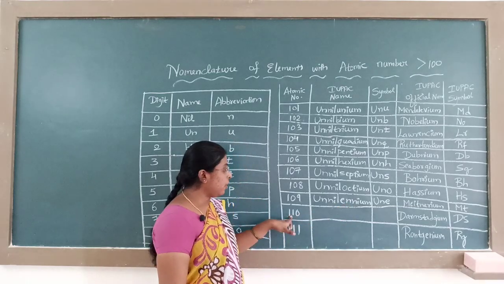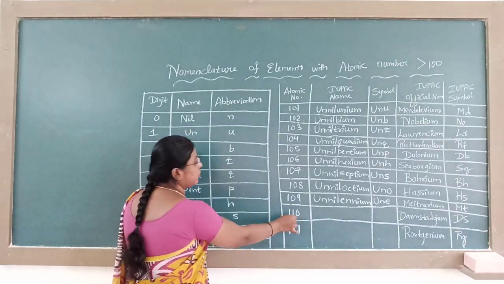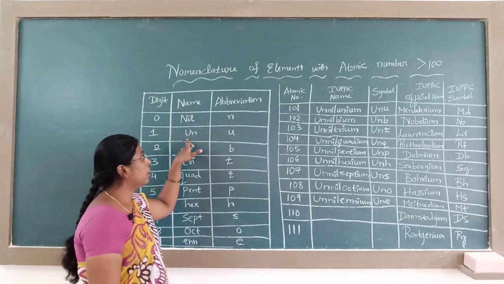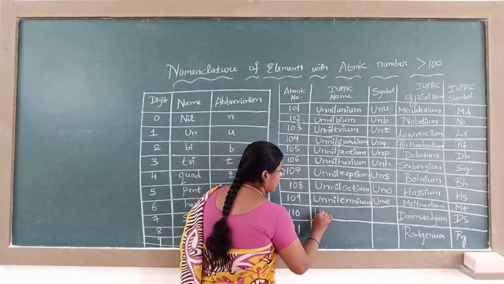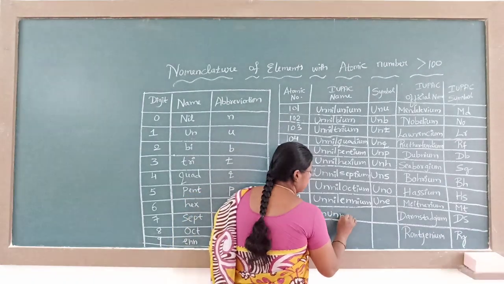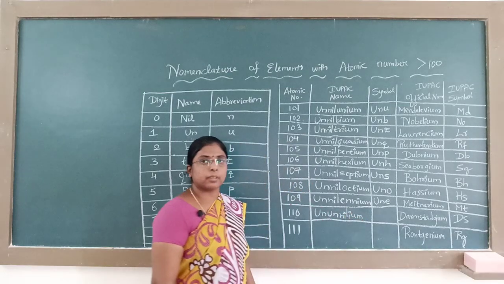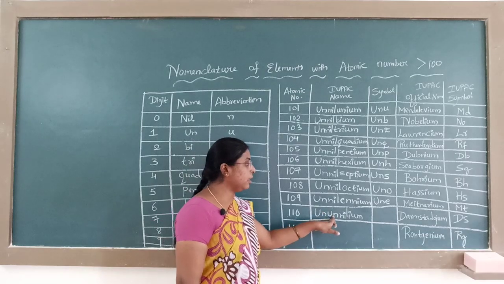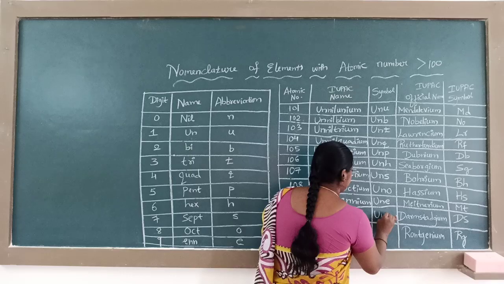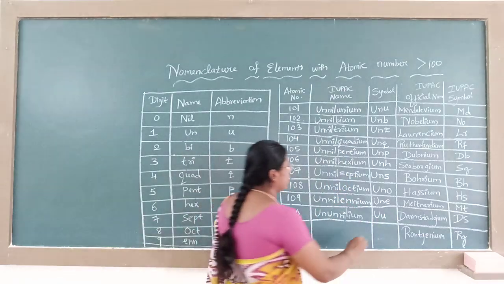110: 1 represents un, another 1 represents un, 0 represents nil. The name of this element is ununnilium. How will you write this one? U, and the symbol for 0 is N.